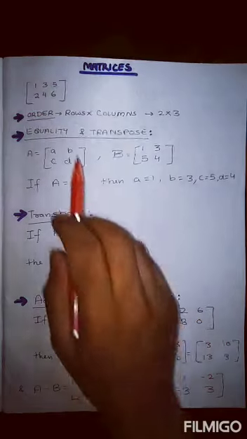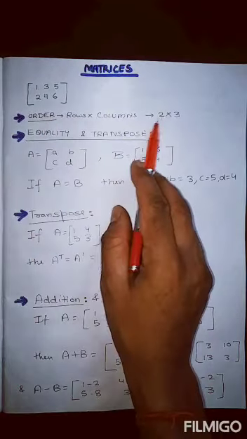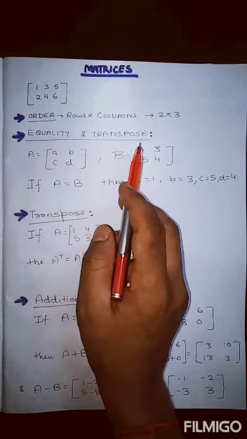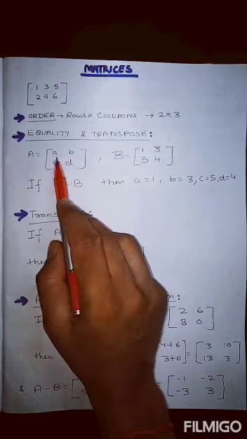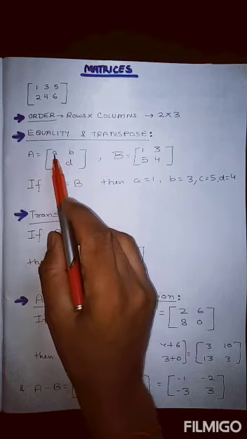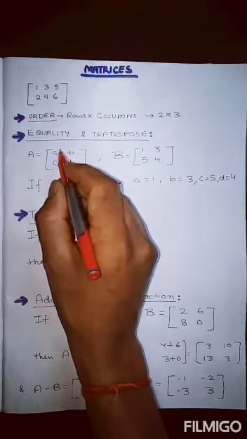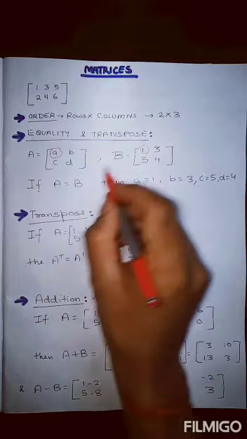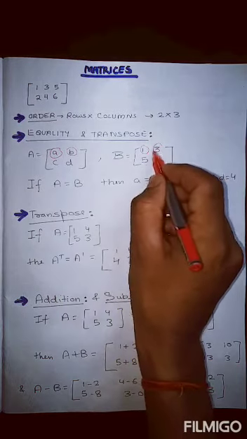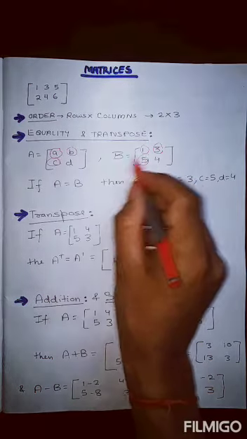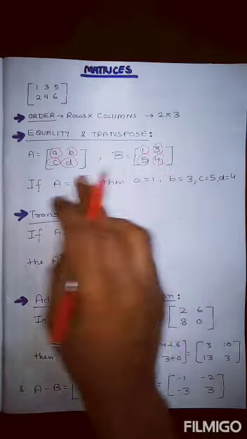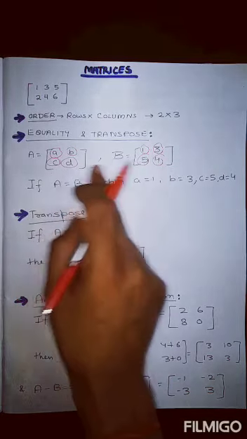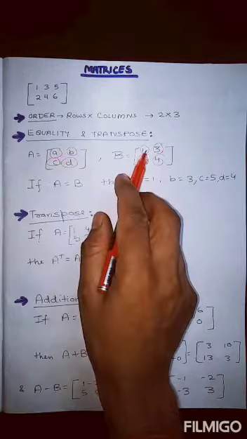So order we have done, order of matrix we have done. Next comes equality and transpose of the matrix. What is equal matrix? This we have also done in the last page. If the first element is equal to the first element, second is equal to second, third is equal to the third, and the fourth is equal to the fourth, then they are said to be exactly equal, and the values will also be equal.